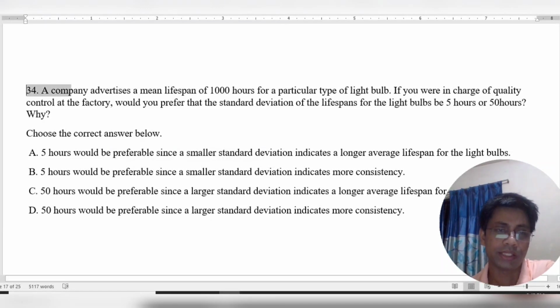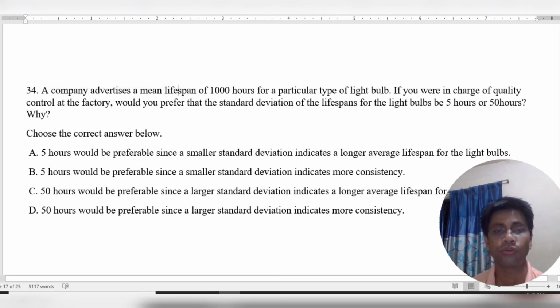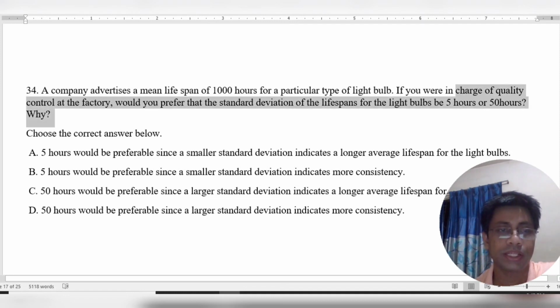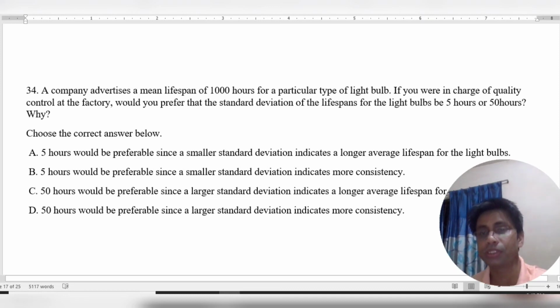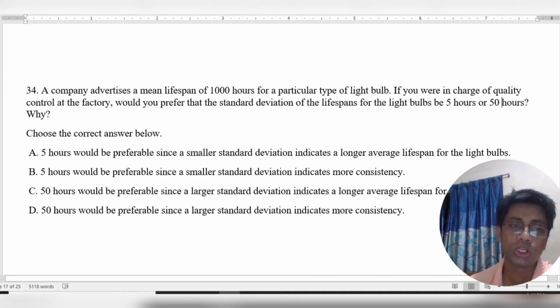A company advertises a mean lifespan of 1,000 hours for a particular type of light bulb. If you were in the quality control department of the factory, would you prefer that the standard deviation of the lifespan for the light bulbs be 5 hours or 50 hours? Choose the correct answer.